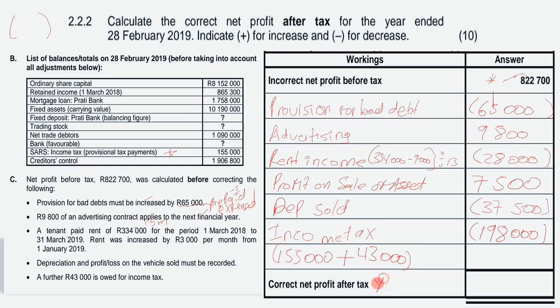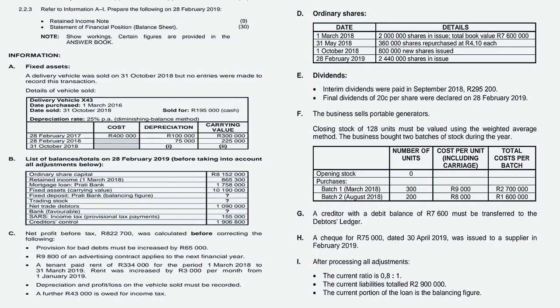So to calculate the correct net profit after tax, you do the following calculations, guys. Our profit after tax will amount to 511,500. So we have our net profit of 511,500. Right, so let's move to our retained income.